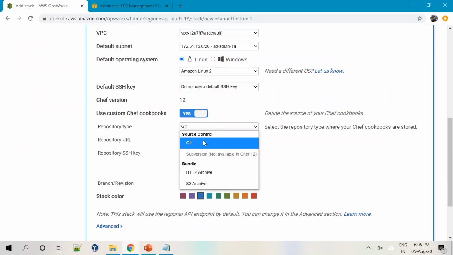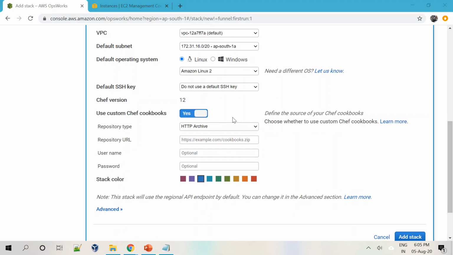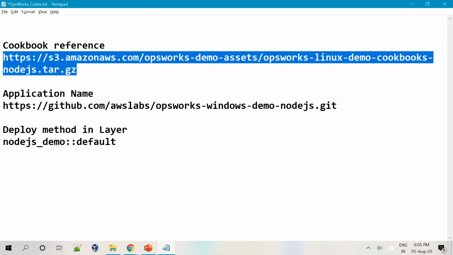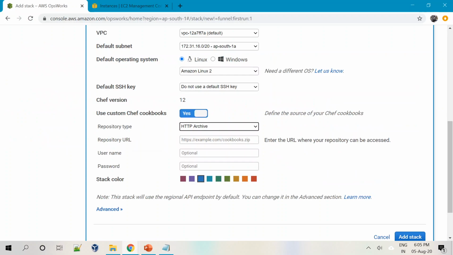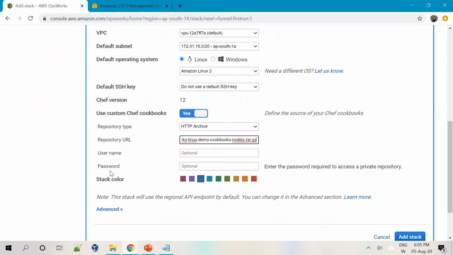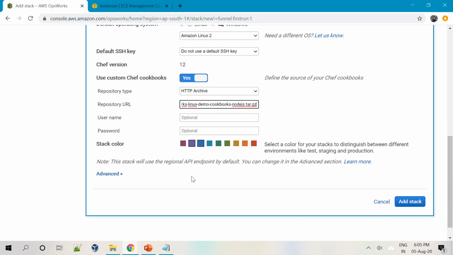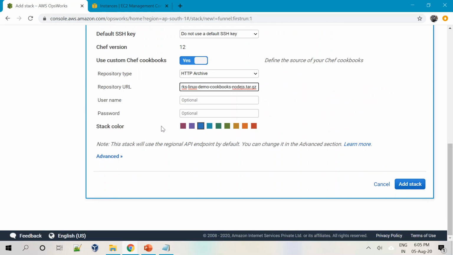So what I will do is go to HTTP archive. I'll choose this and make this one an HTTP archive, and then I will put in the entire URL where that cookbook is available. I'll just place it here, and then the username and password. If there is a username and password to access this particular repository, then you can give that. Currently we don't have it because, as I said, this is open for public viewing and public download, so there are no credentials required from AWS to access that.